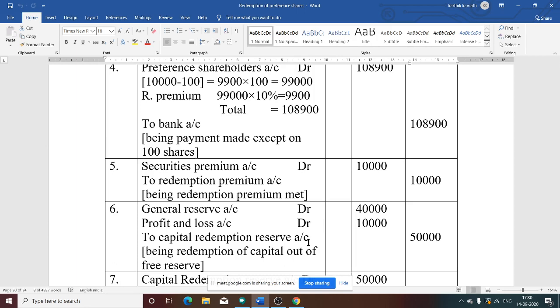From where we are transferring, that is always debited. To which account we are transferring, that is always credited. So, being redemption of capital out of free reserve. So narration is being redemption of capital out of free reserve. That is the sixth journal entry.